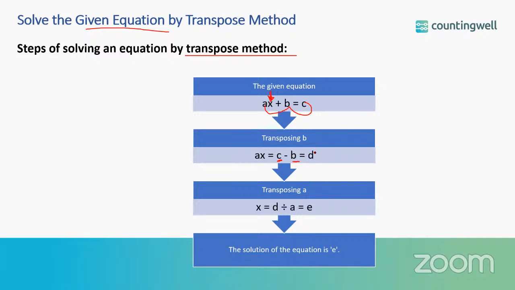Okay, so this will give you some d. This is the difference of c and b. Next we have ax is equal to d. You have to find x, so we'll transpose a from LHS to RHS. As a is multiplied to x on LHS, it will get divided by d on RHS. This will give you the value of x, or the solution of the unknown quantity or the unknown variable x, which is e.